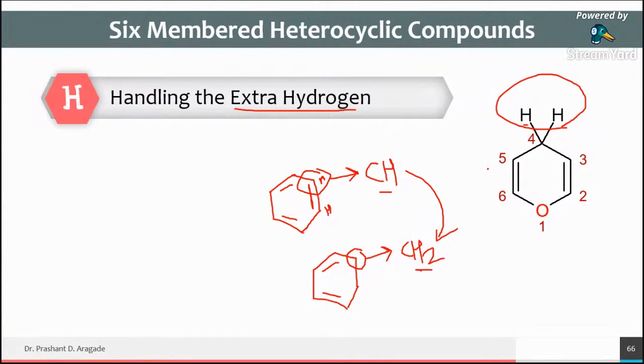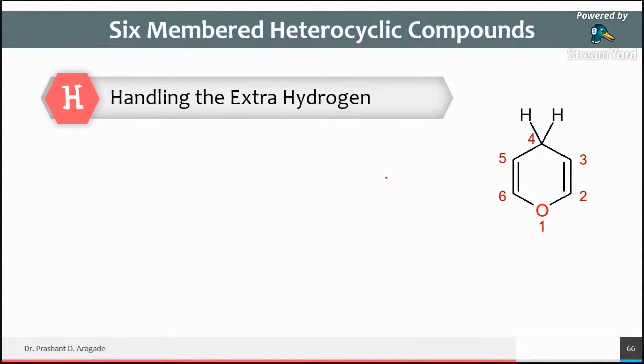Are you getting? This is my new rule for you, how to handle this one extra hydrogen. Whenever a double bond is there, that corner is represented as CH. Once you remove this double bond, this corner is represented by CH2. So only one hydrogen is extra for such a type of examples.